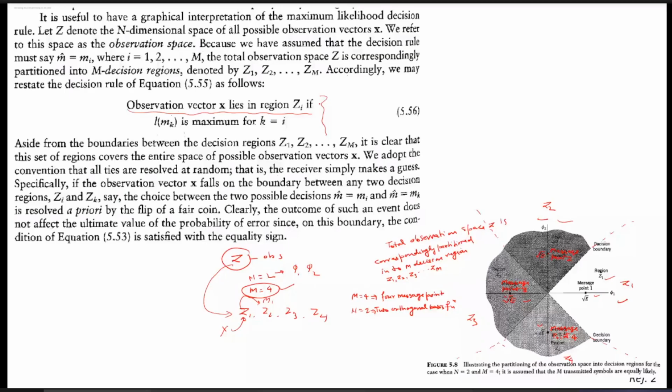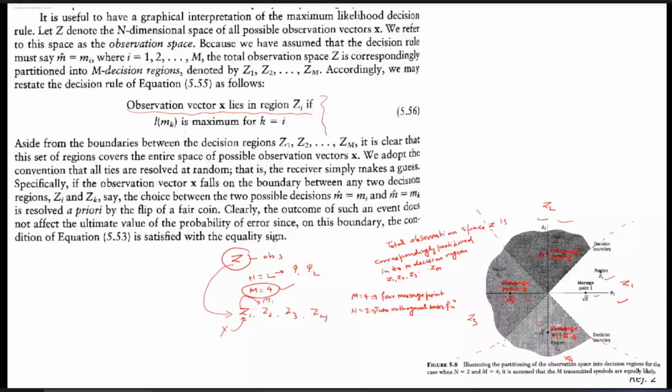Suppose it lies in Z3, then L(m3) is maximum. When L(m3) is maximum, it means that m3 has been transmitted at the transmitter side and the receiver detects that m3 has been transmitted. So this is the graphical concept of maximum likelihood detection.